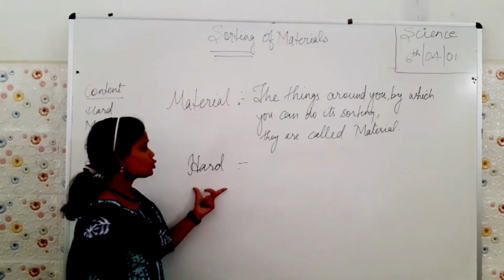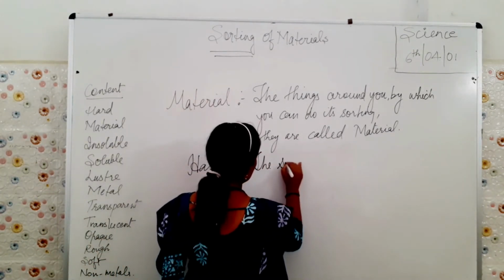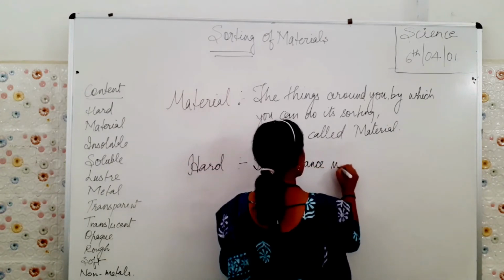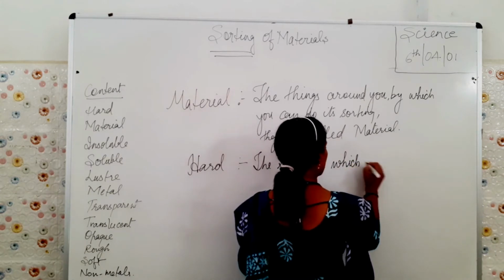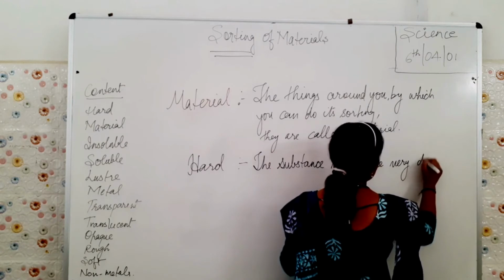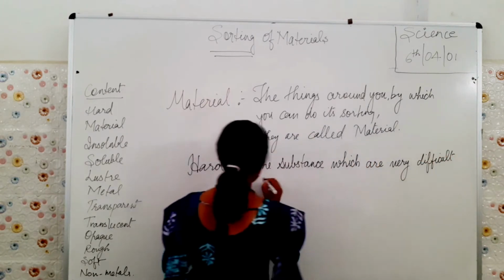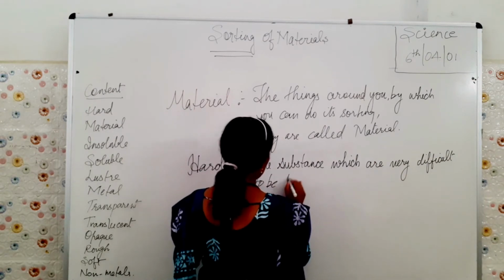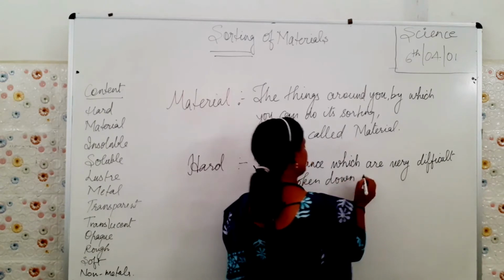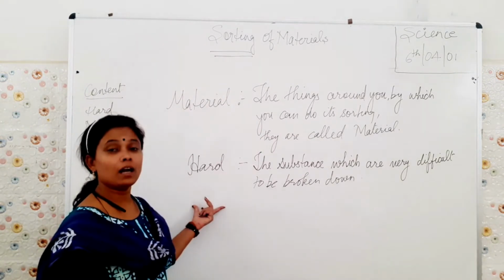Okay? So hard substances, the substances which are very difficult to be broken down. Such type of substances are known as very hard substances.